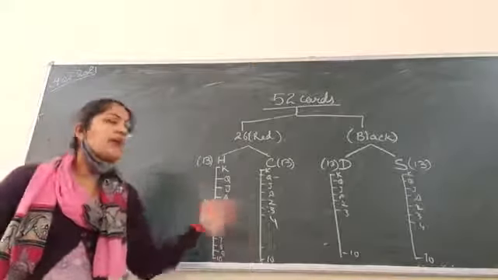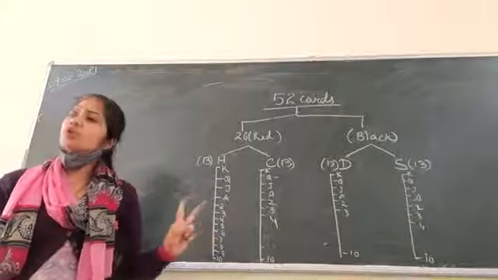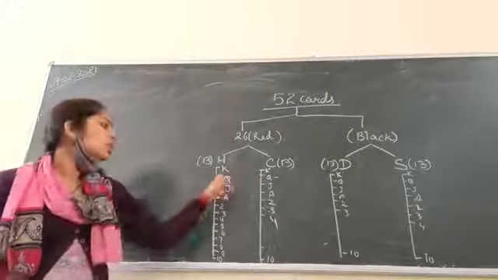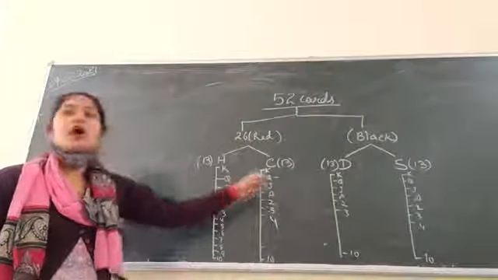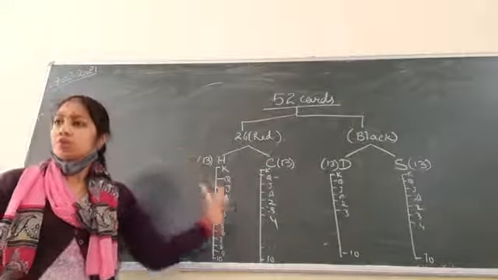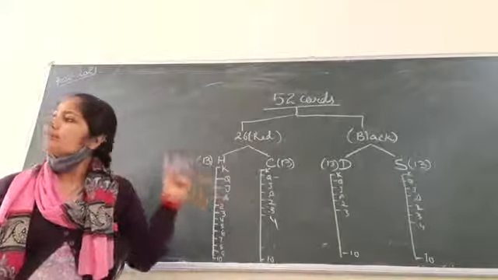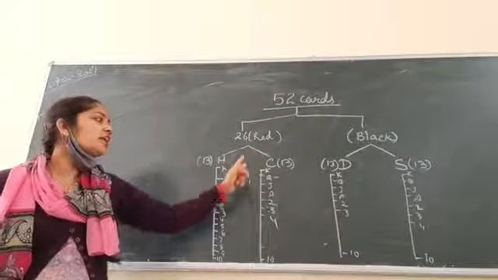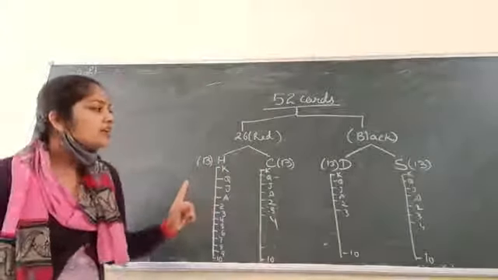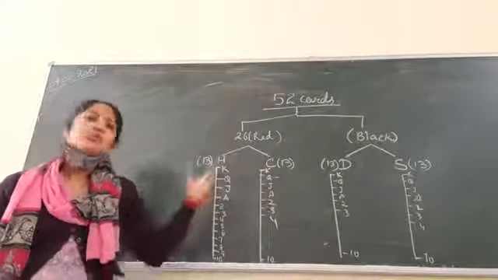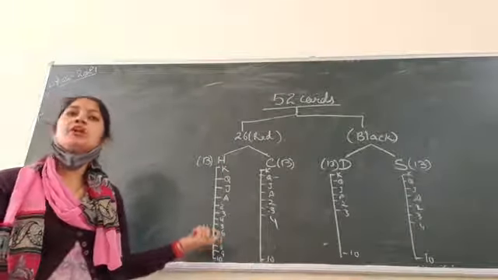Right? So how many kings are here? 4 kings. How many red kings? 2. Black kings, 2. Same way you have 4 queens, 2 red and 2 black. How many kings are there in heart? 1. In club? 1. In diamond? 1. In spade? 1. So this information you should have in order to solve the questions of probability on cards.